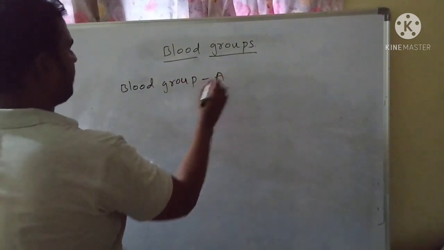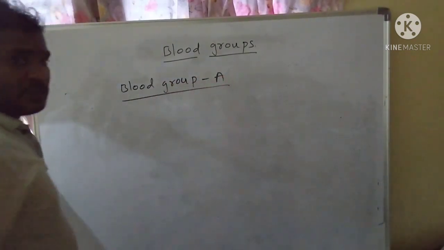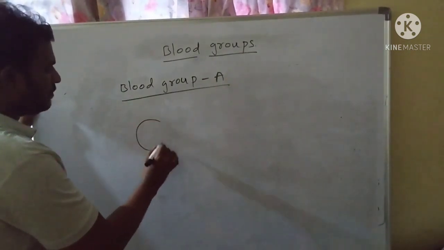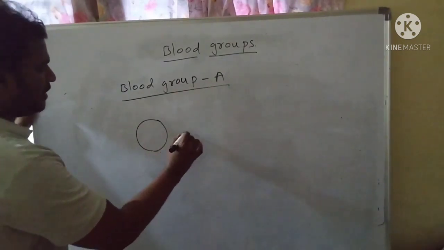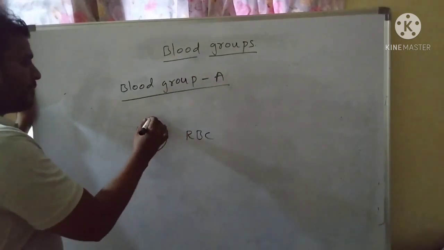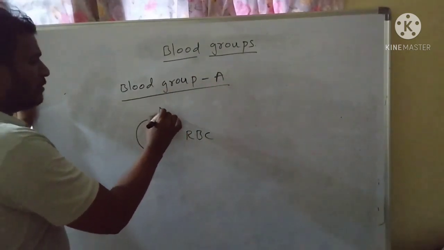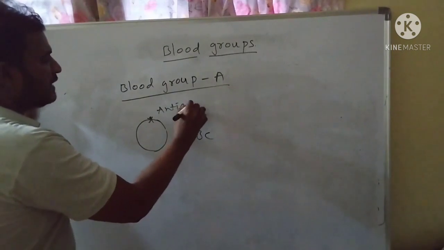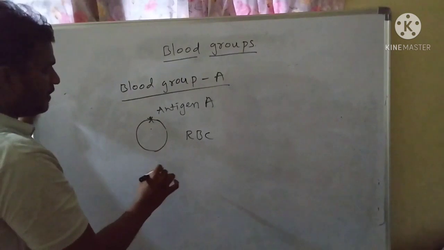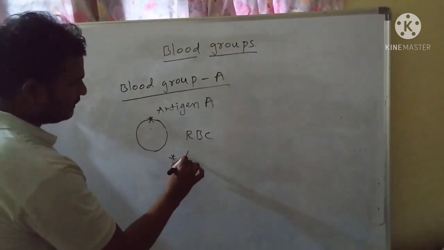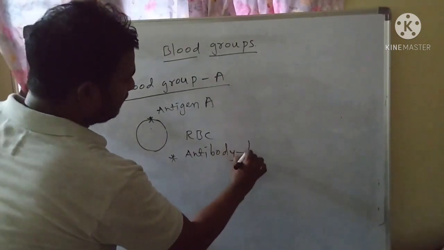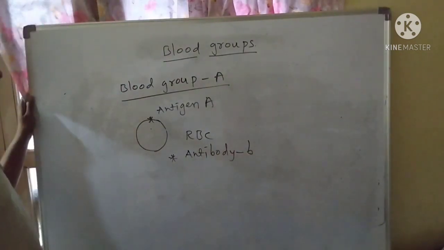Blood group A. The persons with blood group A, this is the RBC. They have the antigen A on the surface of the RBC. They have the antibody B in their plasma.